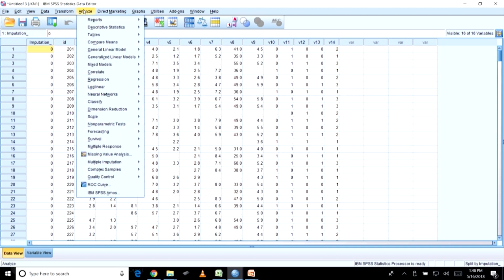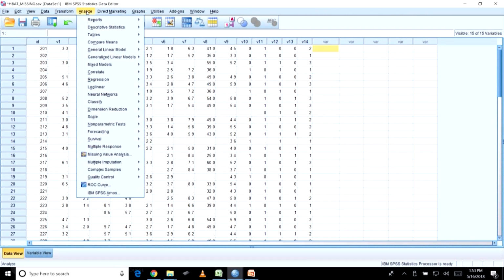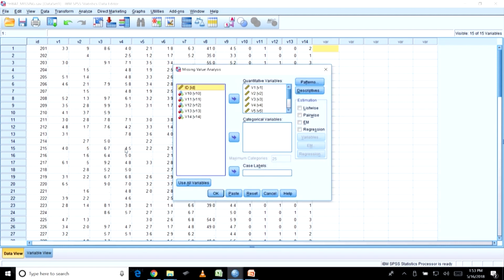Now, go to Analyze. Okay. Suppose I want to compare the means. Okay. So, let us look at how to impute the missing value. So, first you can go to Analyze and check how much missing value there is in your study. So, I have taken all the variables. I have generally ignored the nominal variables, the nominal scale ones, and I'll check.